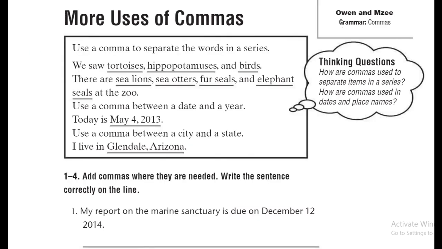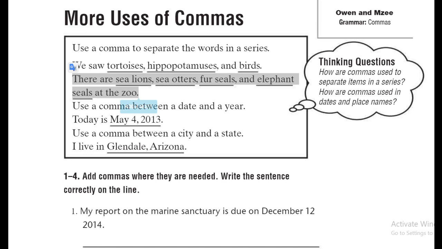Then the last thing I want to speak about in this video is more uses of commas. The comma is a magical mark. You can use it when you are giving a lot of examples in your sentence. For example, we saw tortoises, see the comma, hippopotamuses, notice the comma, and birds. It's the same thing in the second sentence.